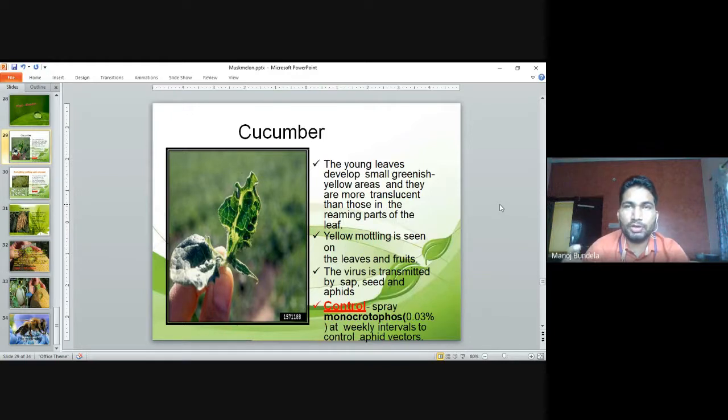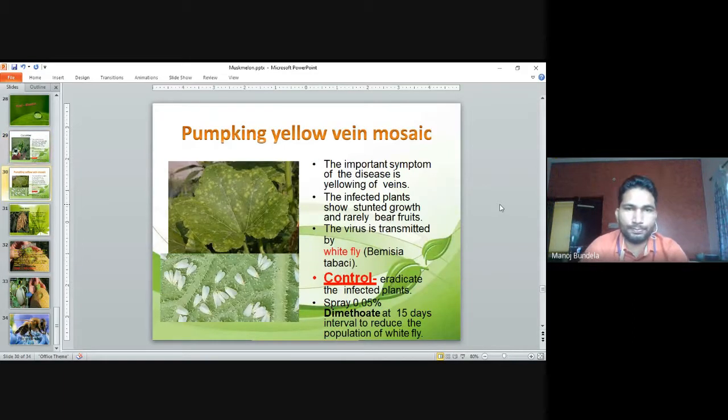We can use pheromone traps to control the insect attack, or we can collect the plants and destroy them. That is the only solution.